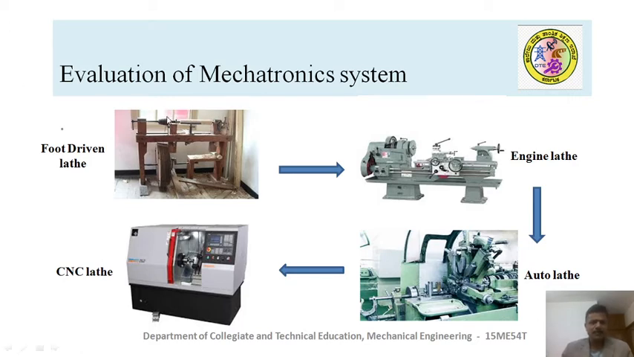Here, the workpiece is held in a work holding device, and this is rotated with the help of a foot-driven or hand-driven mechanical mechanism. With this they are able to get different shaped workpieces or products. Here production and accuracy are not much of a concern.